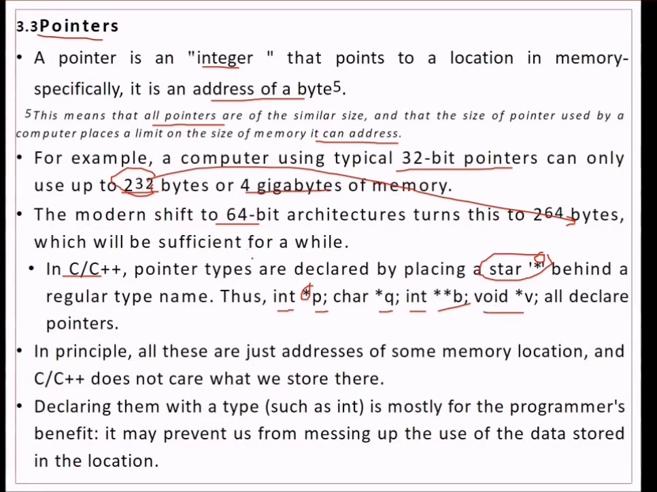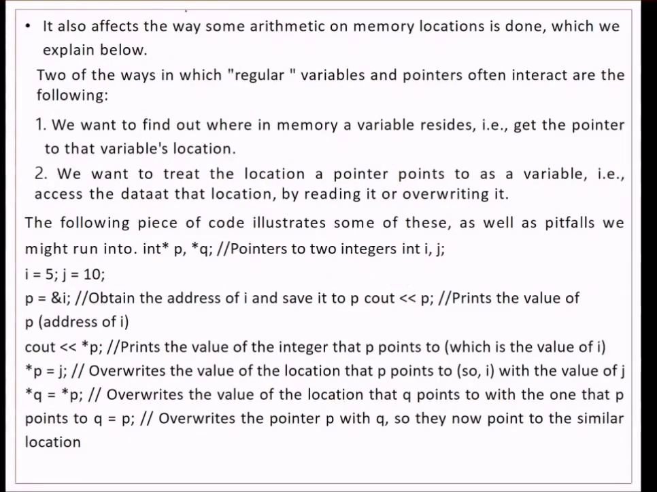They all declare pointers. So what we achieve by this is that all these are just addresses of some memory location. And in these languages, they do not care what we store there. Declaring it with some type, say integer, is mostly for the programmer's benefit. It may actually prevent us from messing up the use of data stored in the location. It may also affect some arithmetic on memory locations, which we will see now.